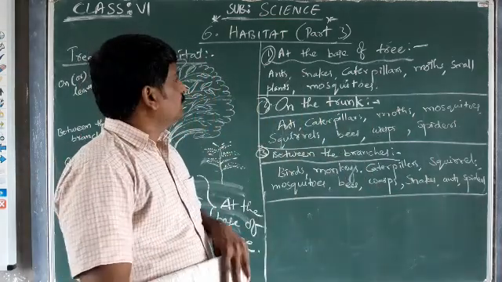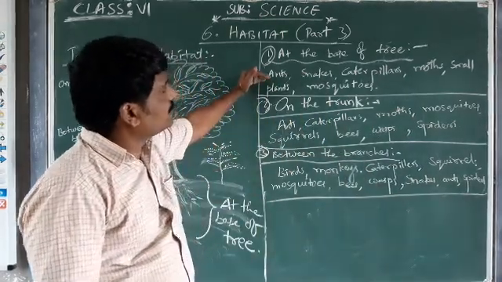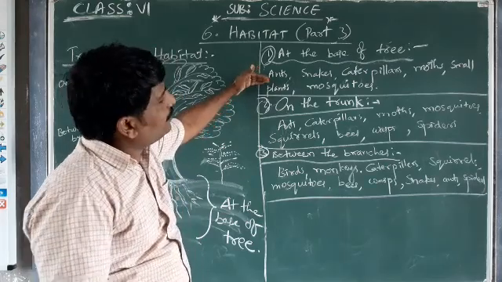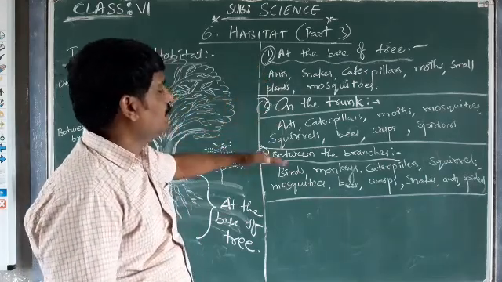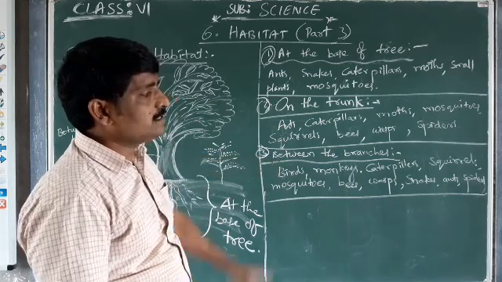All these organisms: ants can have their habitat at the base, on the trunk, and they can be found between the branches also.